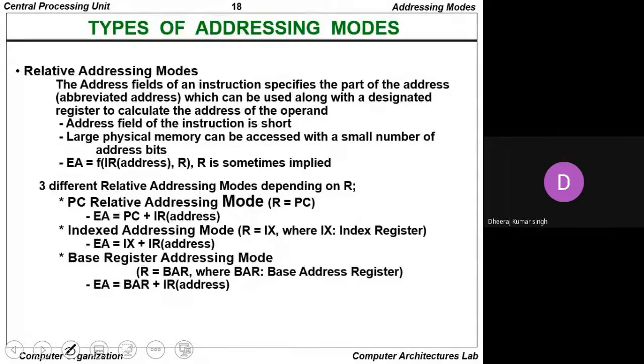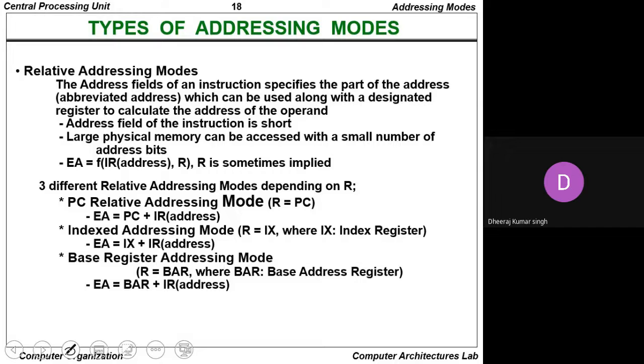Second, indexed addressing mode. Whenever we talk about the indexed addressing mode, R equals to the index register value, that is the IX. So the effective address in the indexed addressing mode equals to the index register plus the instruction register address. And third, whenever we talk about the base register addressing mode, then R equals to the base address register, where the effective address equals to the base address register plus the instruction register address, and that is the base register addressing mode.